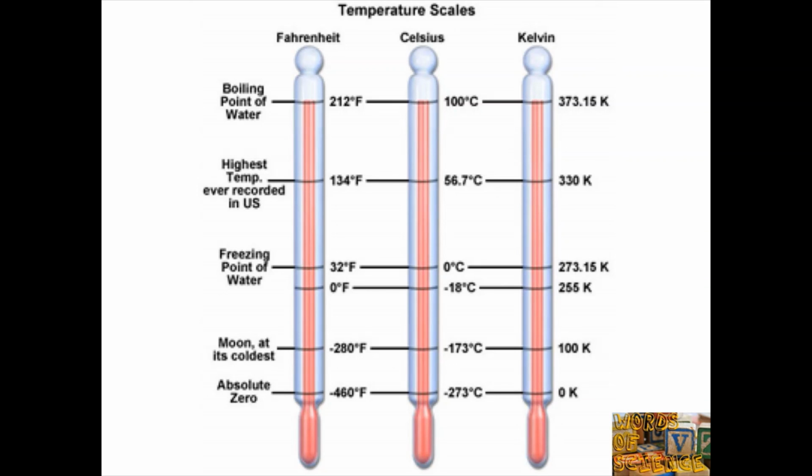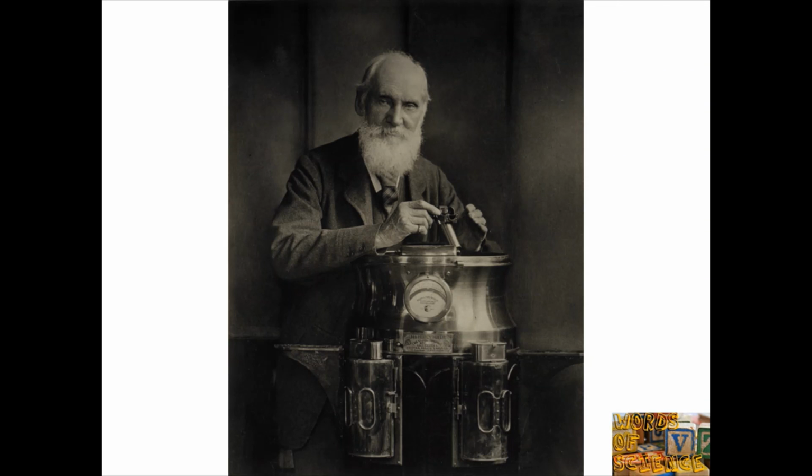Thomson's temperature scale, starting at absolute zero, is called the absolute scale or the Kelvin scale, since Thomson was made Baron Kelvin of Largs in 1892.